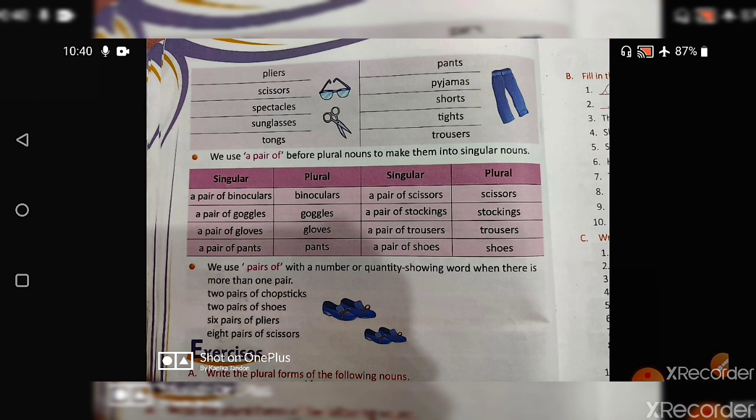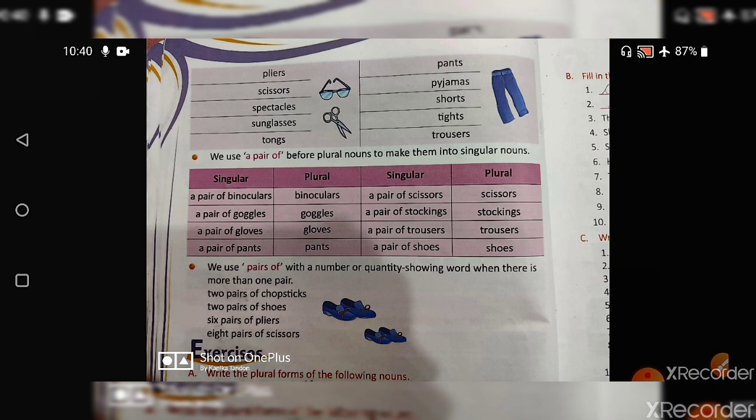All right. With this, the explanation of this chapter is over, and I hope that you all have understood. I suggest you do the exercise on your own if you want. Otherwise, in my next video, I'll be taking the exercise of the same chapter, so you can check from there.